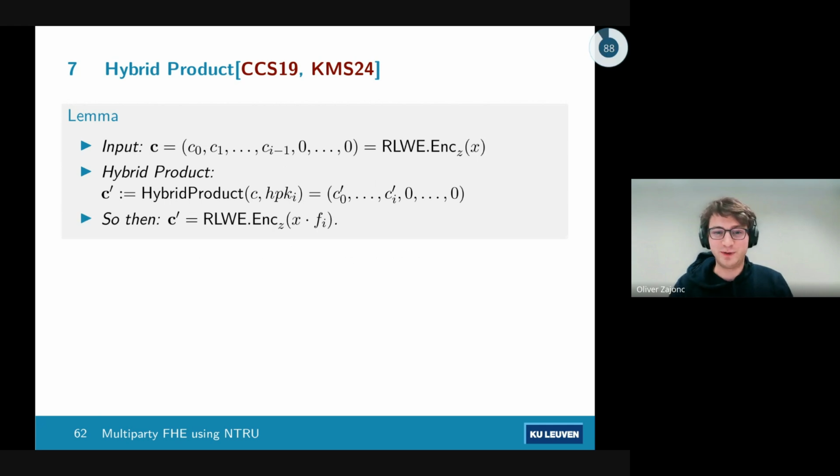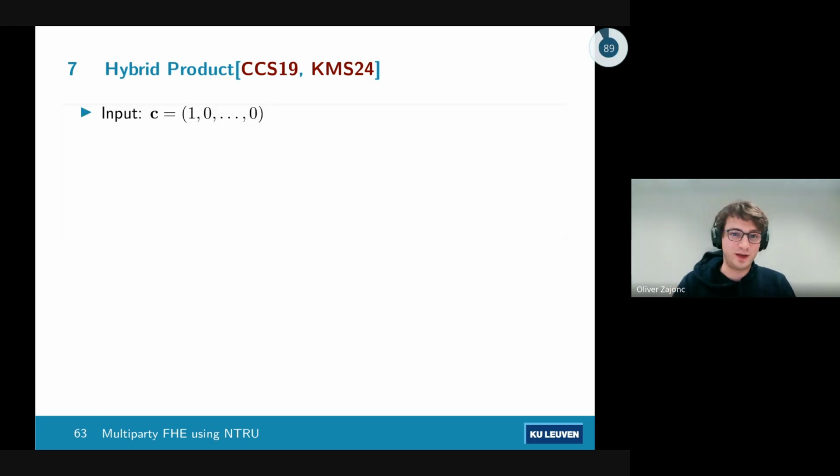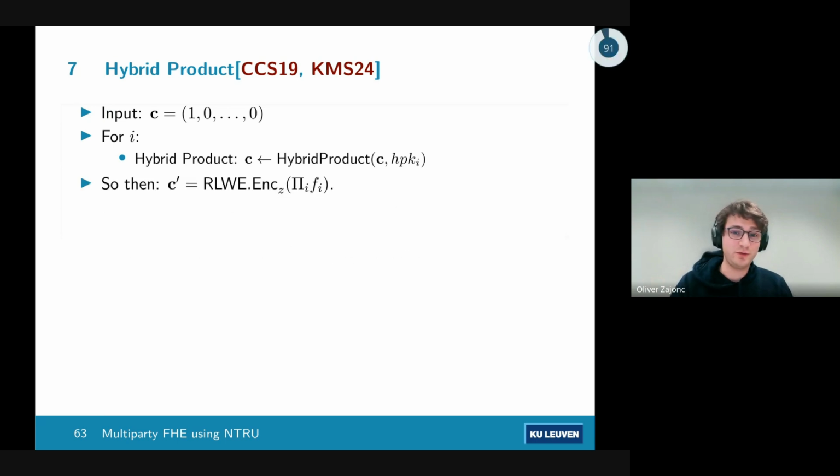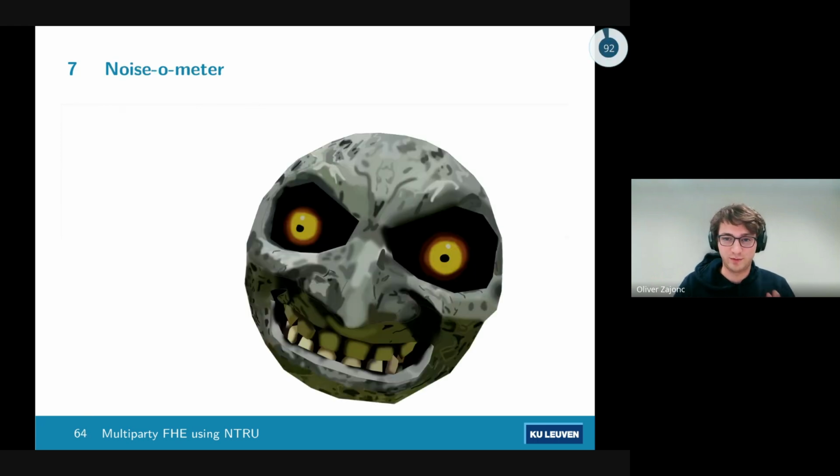And we actually get an RLWE encryption of whatever our previous message was multiplied by the next NGS key, which is really nice. So we can now just start with 1 and a pile of zeros, hybrid product for each of the parties, and at the end, we get our key switching key, which is actually great. We can do this without bootstrapping. It generates way less noise. Let's check on the noisometer. Okay, it is very close, but this is fine. We can actually check that it's fine.